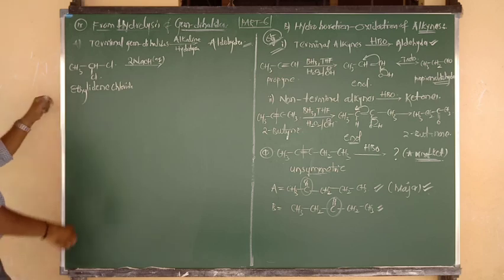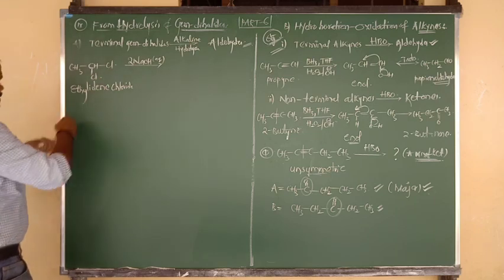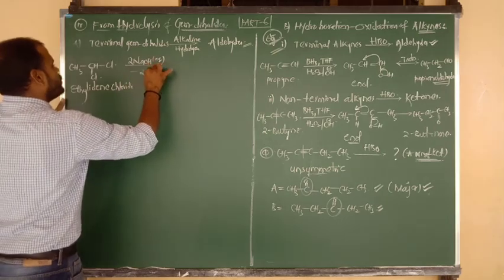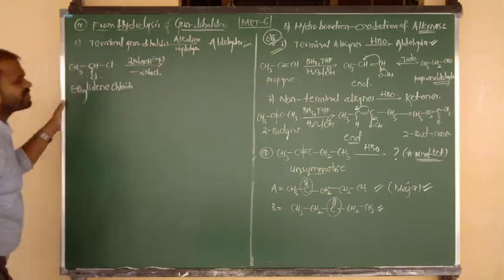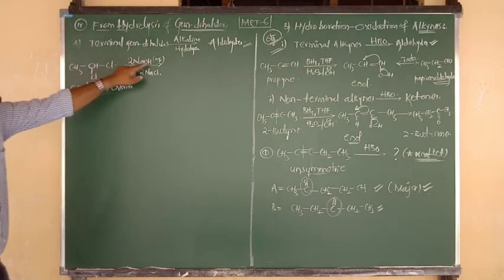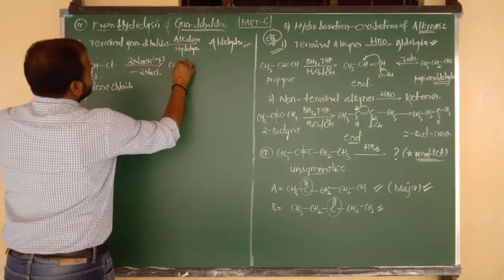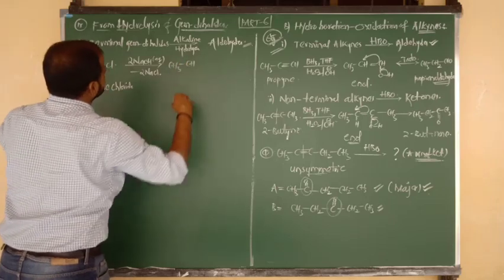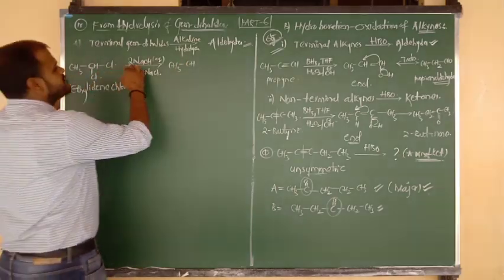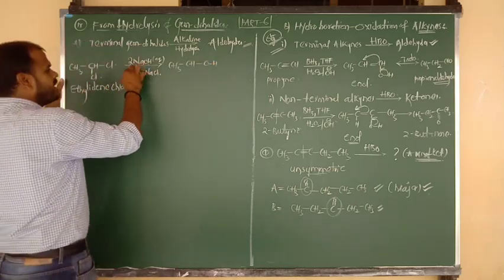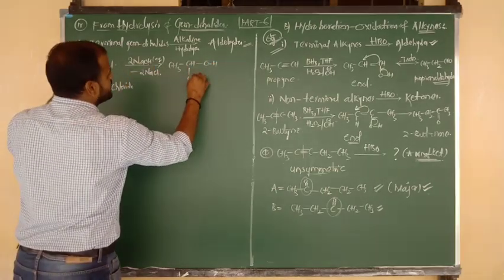So 2 moles of sodium combine with 2 chlorines and are eliminated in the form of 2 moles of NaCl. Again Cl is replaced by OH, again Cl is replaced by OH. CH3 bonded to CH, Cl replaced by OH. Again below the plane also Cl is there. Here 2 OH are there, 2 Cl replaced by 2 OH.